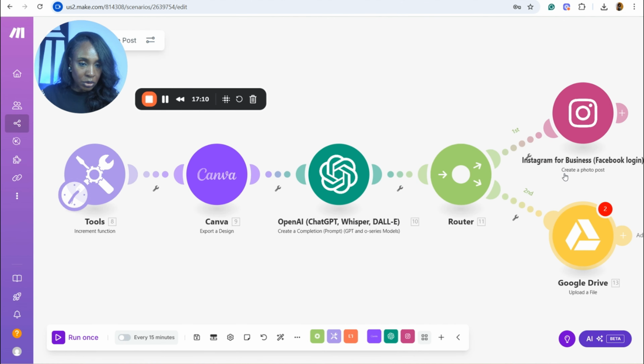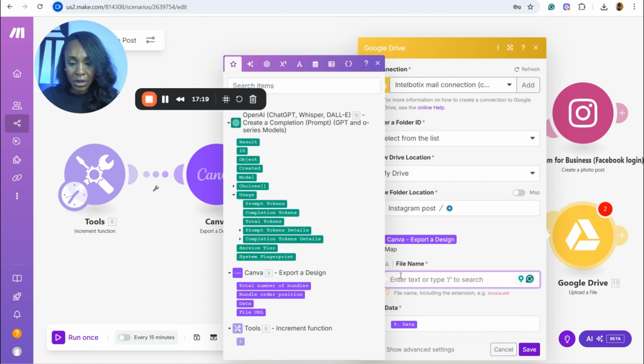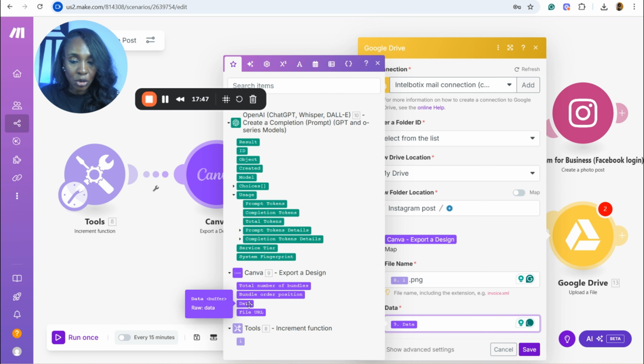Okay, so let's just click on it again. What's this? Okay. So for the file name, the file name that we're going to be giving it will be the name of the original increment that we're doing. So this initial increment, the file name that it produces is what we're going to be using. We give it as file name, but we want to add .png because we want it to save it as a PNG file. Then the data part is fine. It's going to be taking data from what Canva has already created. And then finally we save.